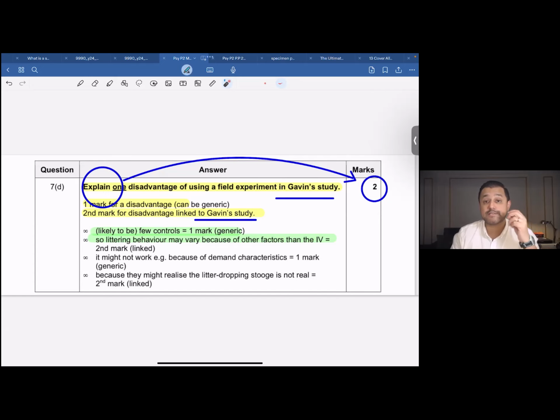You get the first mark by explaining the disadvantage, and the second mark by linking it with the study that was conducted by Gavin. Now, I hope this has been helpful.